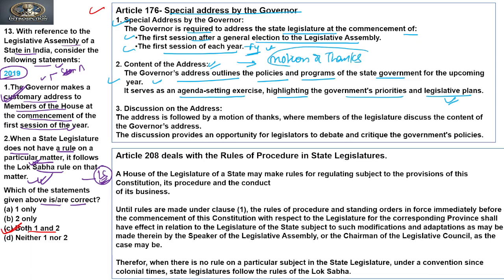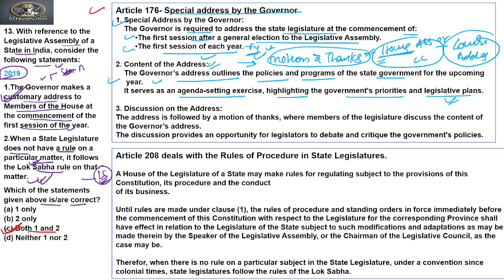This motion of thanks is a motion passed by the House, if unicameral then only the House of Assembly, or if bicameral then the Council also. It is passed as a token of thanks towards the governor's address. So the House shows gratitude towards the governor by passing the motion of thanks.